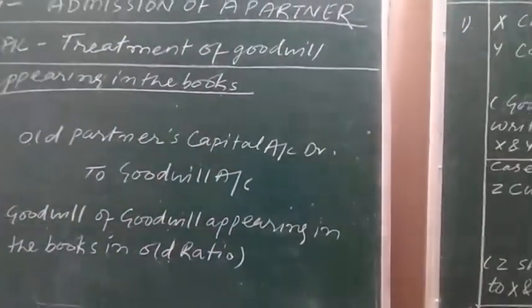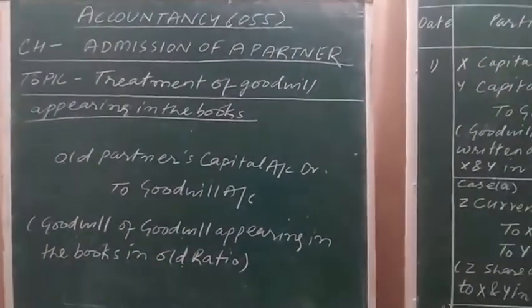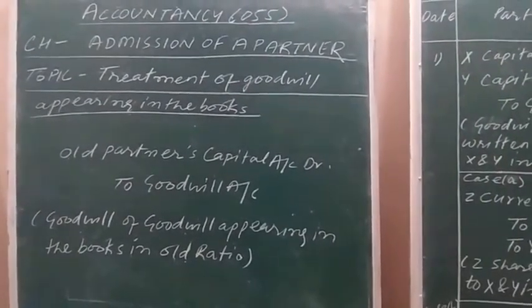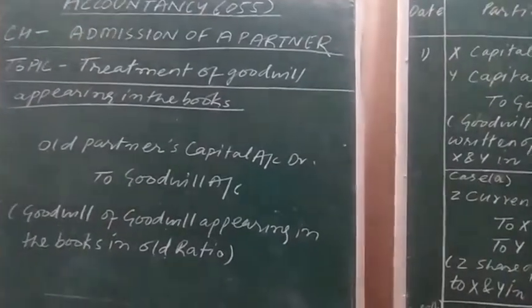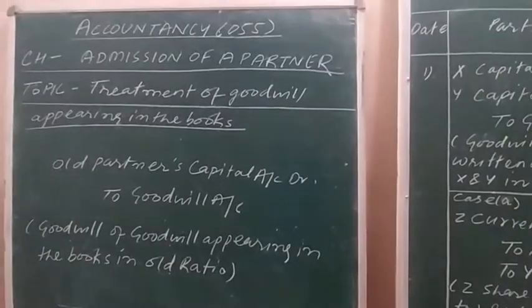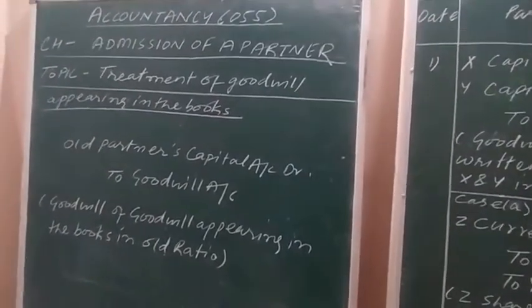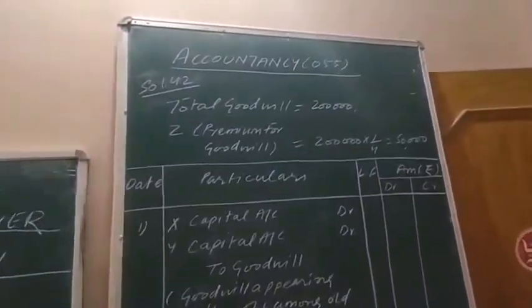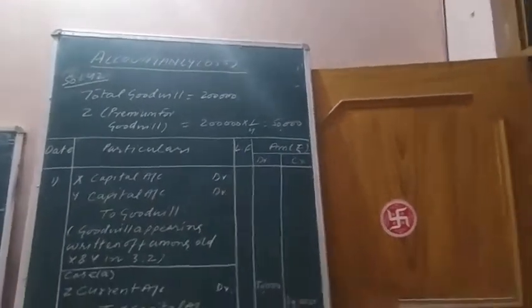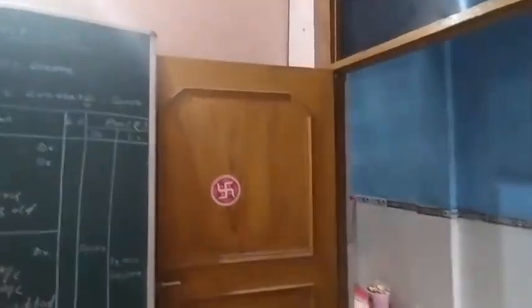So whatever is the goodwill amount appearing in the books of the firm, that is written off among old partners in the old ratio. Just take the screenshot of the same. Now see question number 42 of D.K. Goyal. Just open D.K. Goyal, question number 42. I am reading out the question.